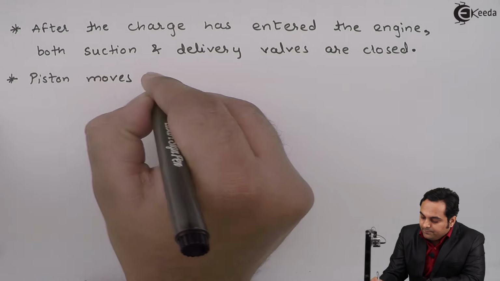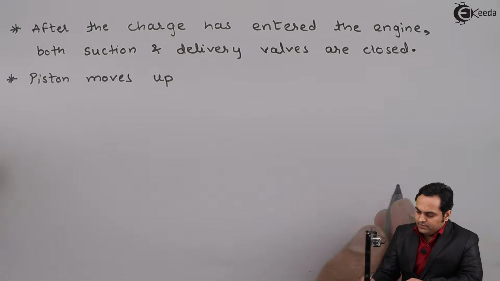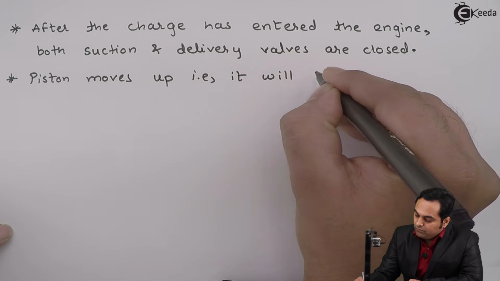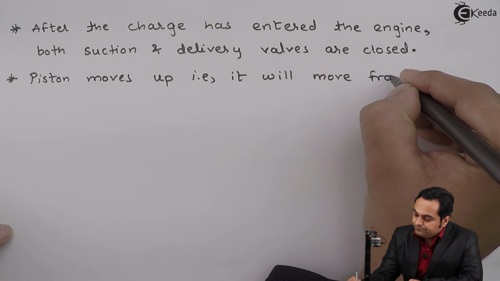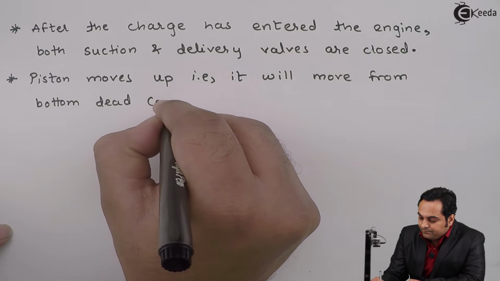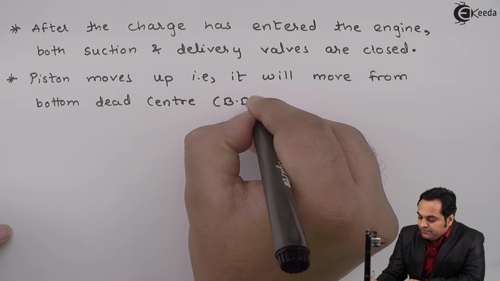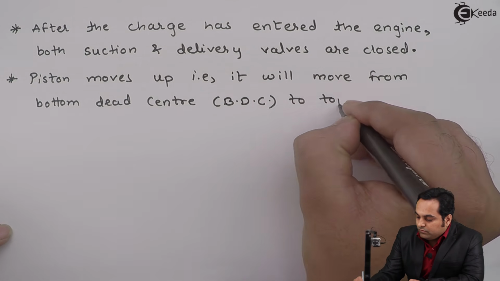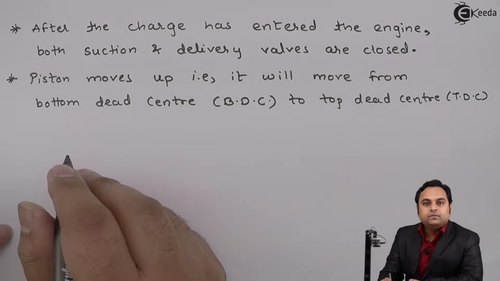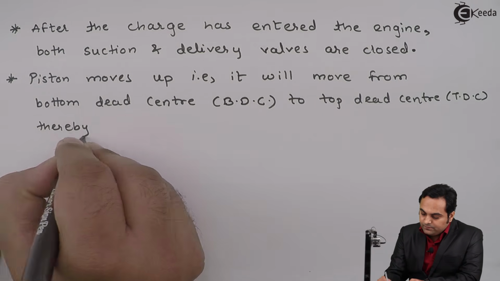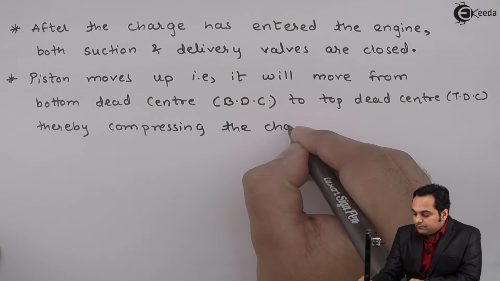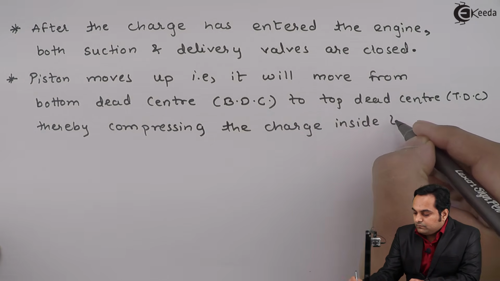moves up. Piston moves up, it means that it will move from bottom dead center, that is BDC, to top dead center, TDC, thereby compressing the charge inside the engine.